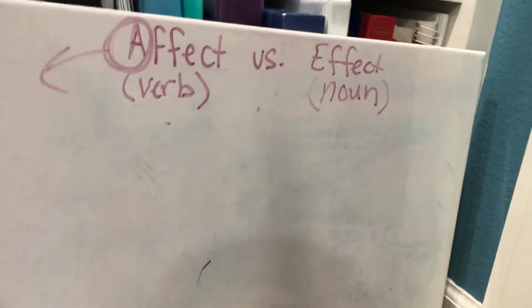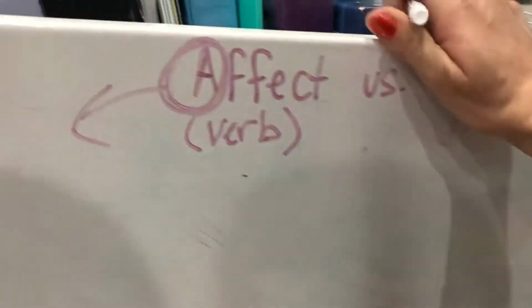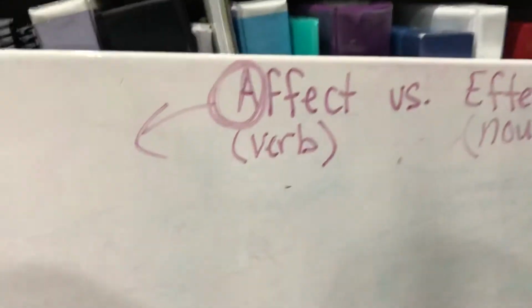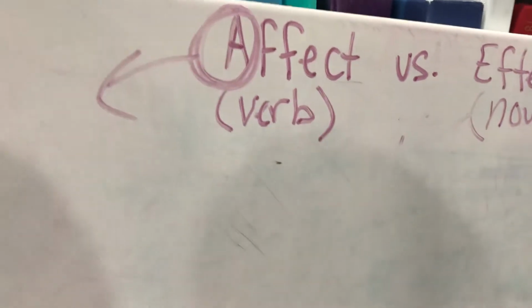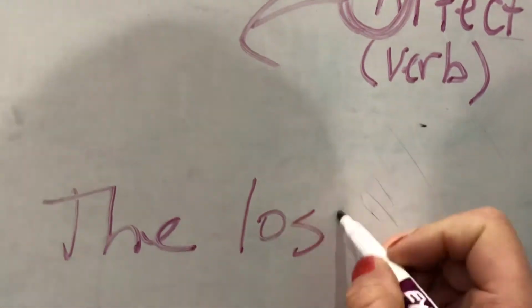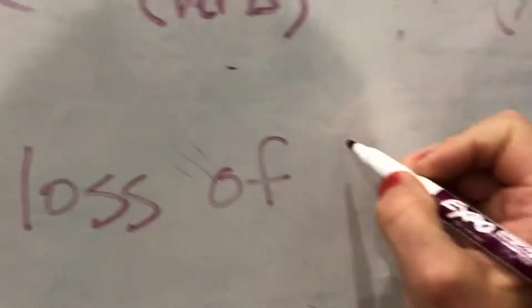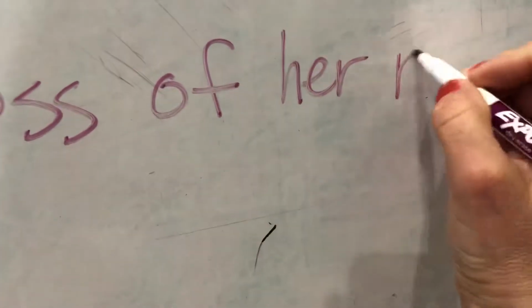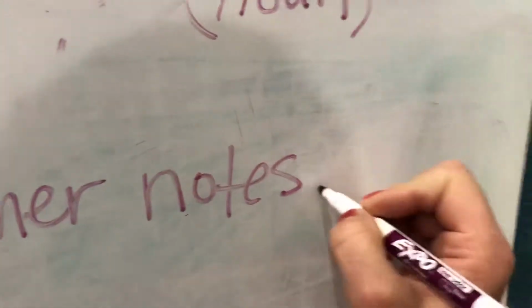And, the loss of her notes affected or effected her.